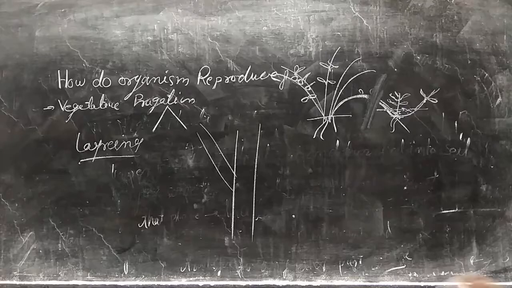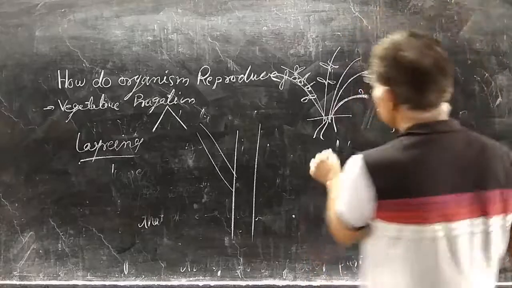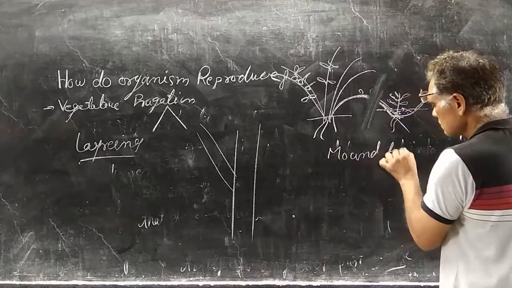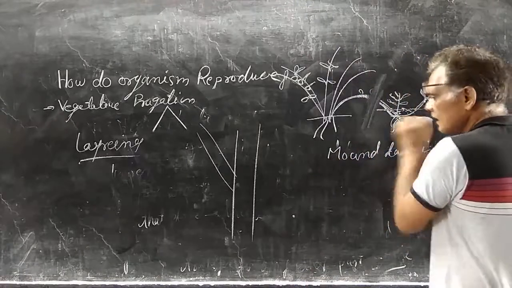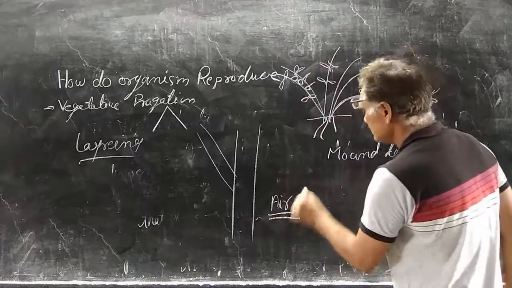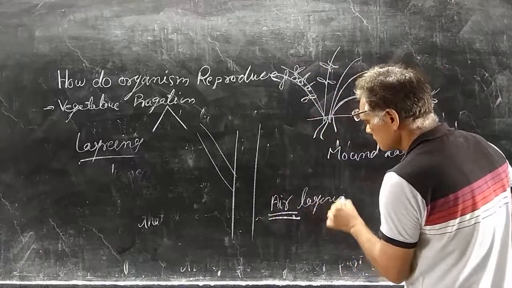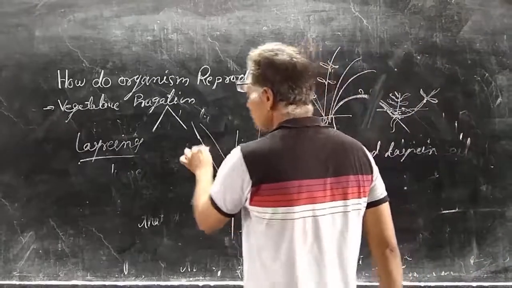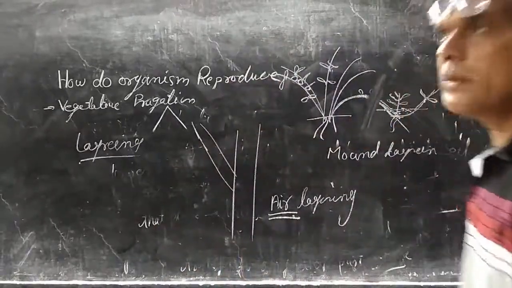This is known as mound layering. And another is air layering. In those plants, the lower branches are hard and cannot bend easily.